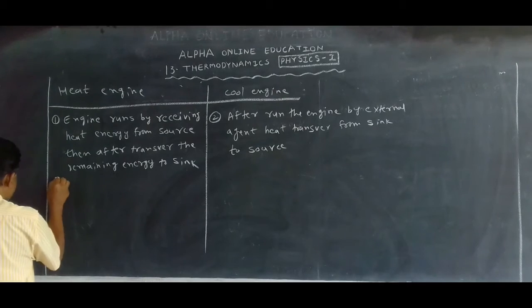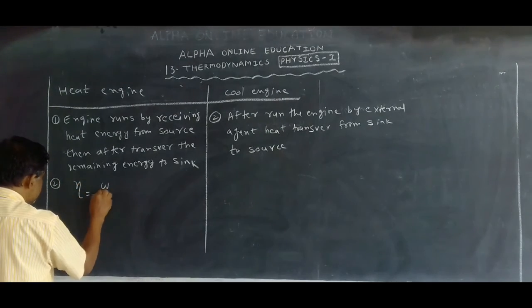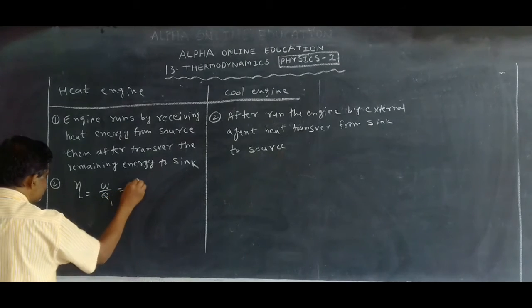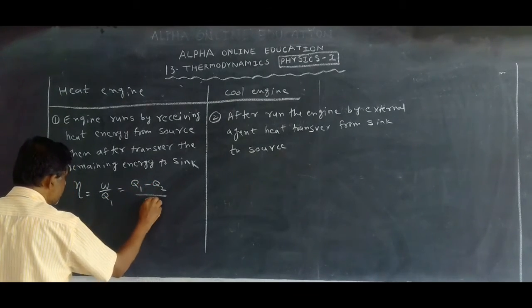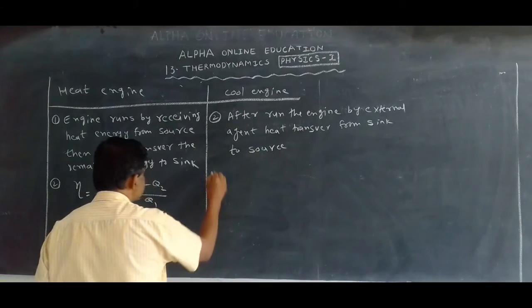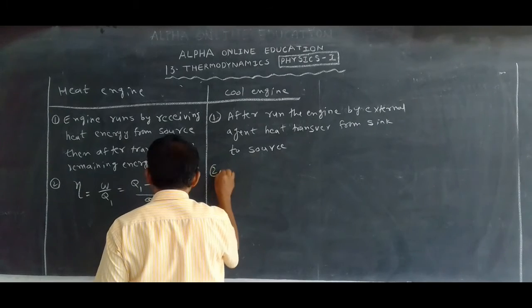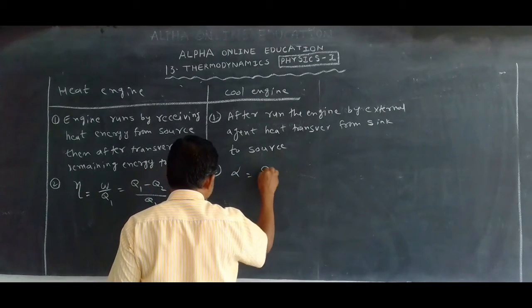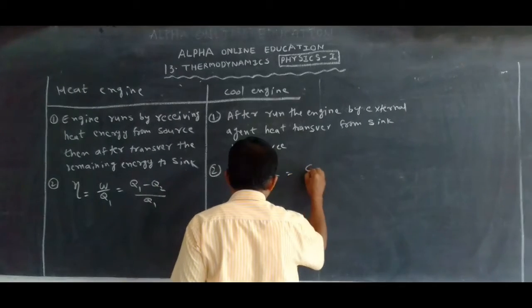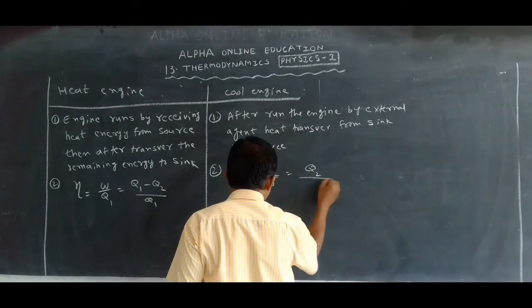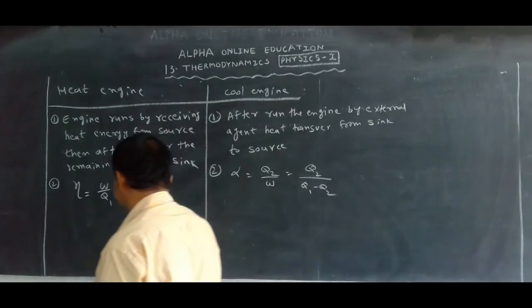Next, second one: efficiency is W by Q1, that is Q1 minus Q2 by Q1. But here alpha is equal to Q2 by W, Q2 by Q1 minus Q2.